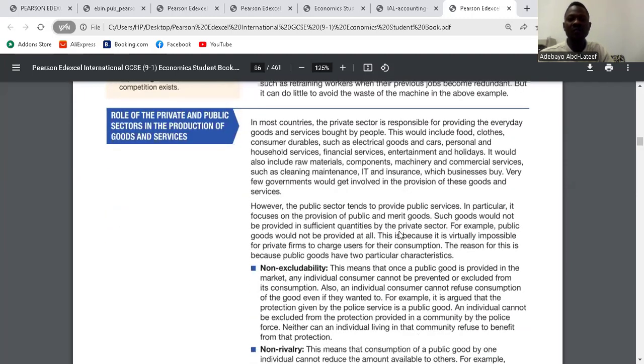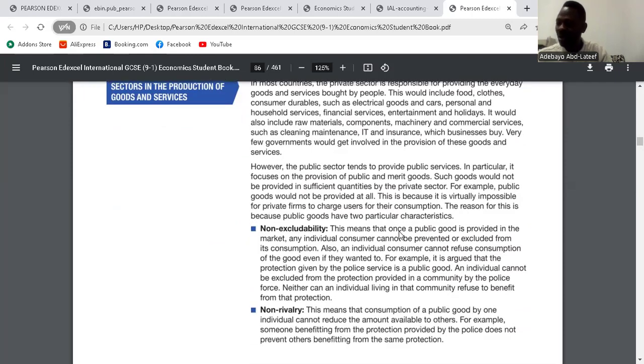So, go to roles of the private and the public sector in the production of goods and services. The private sector is responsible for providing goods and services that are bought every day by people. But the public sector provides goods that are public or merit goods. So what are public goods? Goods that are non-excludable and non-rivalry.